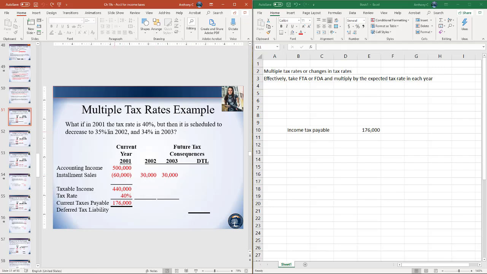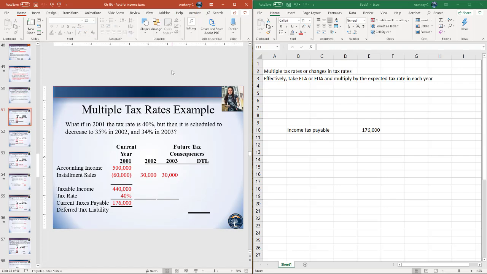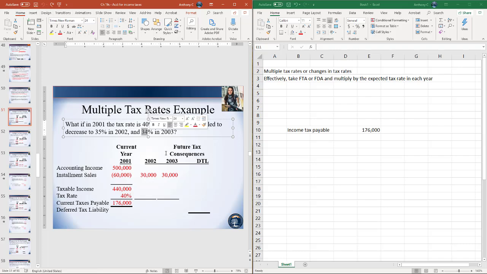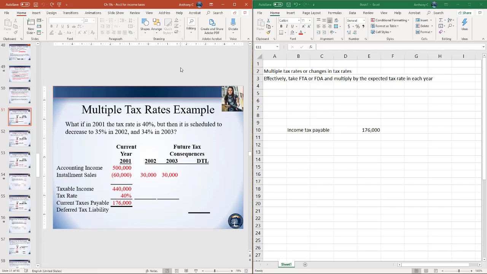So in 2002, we expect the tax rate to be 35%. So we'll take this $30,000 in 2002 multiplied by 35%. And then in 2003, we expect the tax rate to be 34%. So we'll take the $30,000 we expect to collect in 2003 and multiply it by 34%.